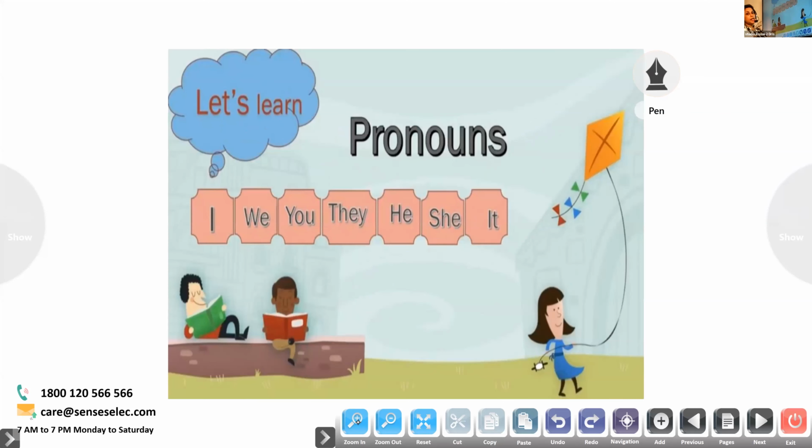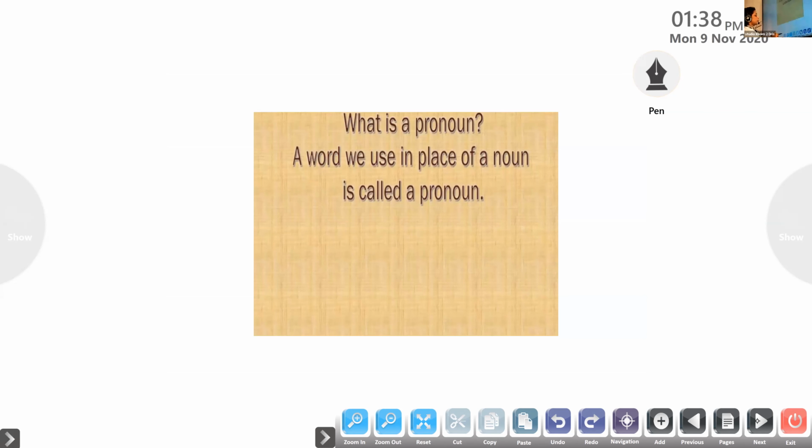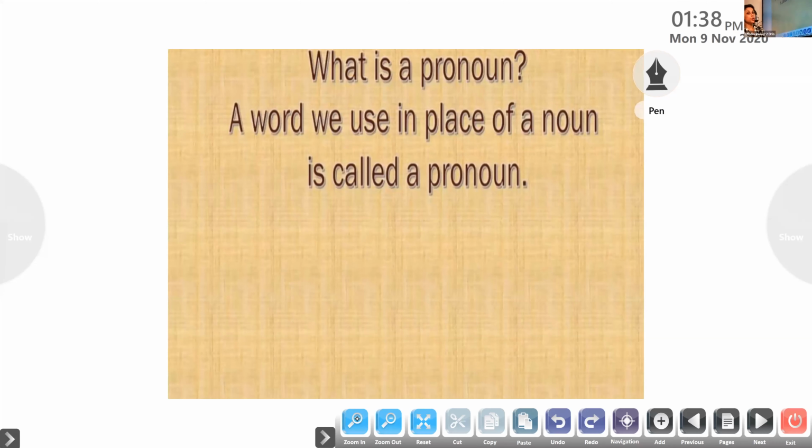So we are in worksheet 11, pronouns. All of you look at the slide. What is a pronoun? A word we use in place of a noun is called a pronoun. Have all of you understood? A word used in place of a noun is called a pronoun.